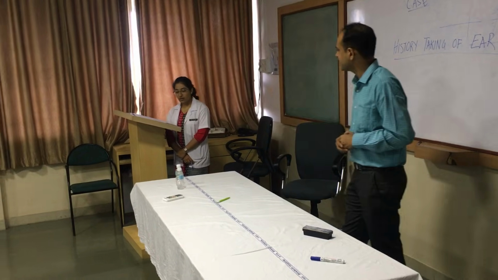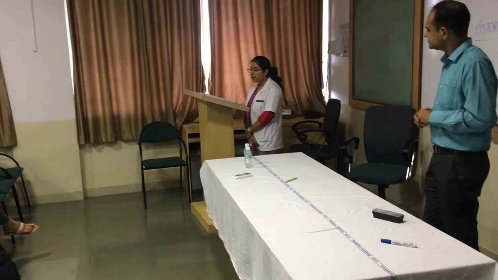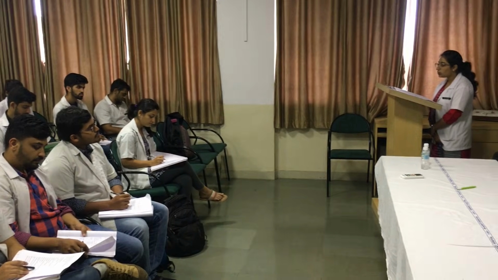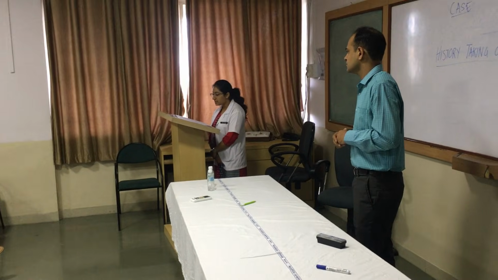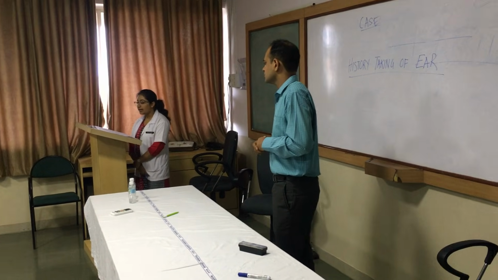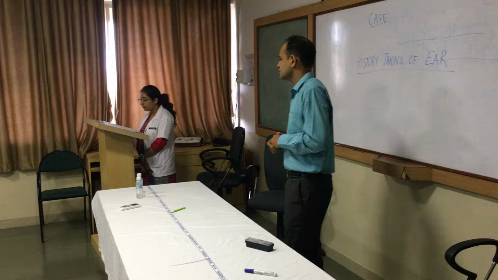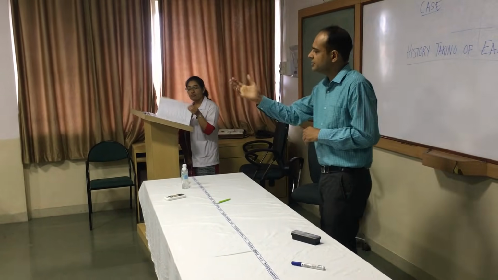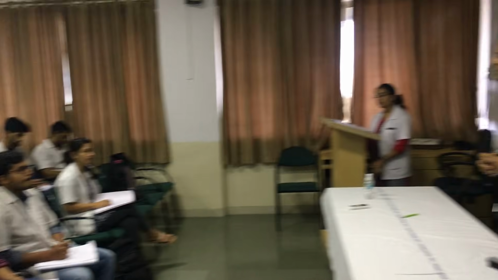Okay, detailed history. History of presenting illness. Patient was alright 2 years back, after which he developed a complaint of right ear discharge. It was on the right side. It was profuse, mucopurulent, intermittent, non-blood-stained, non-foul smelling, aggravated by upper respiratory tract infection and relieved with medication. Why do you think she has asked the patient about intermittent or continuous discharge?